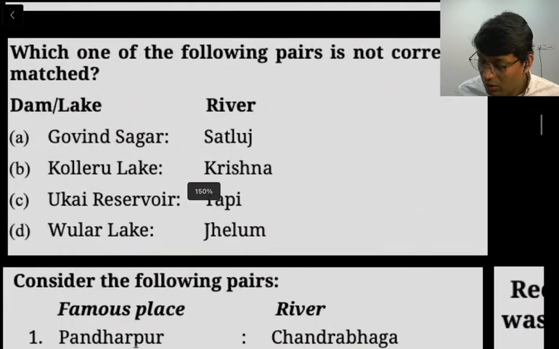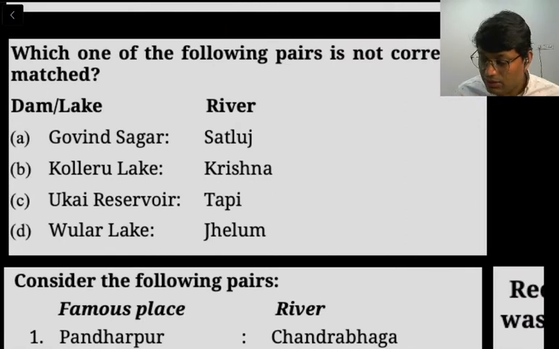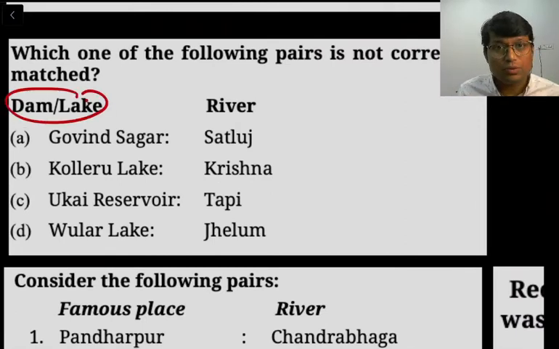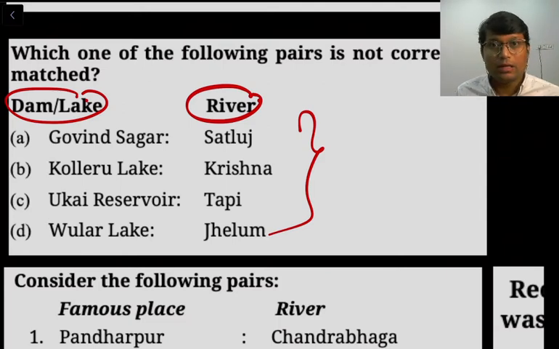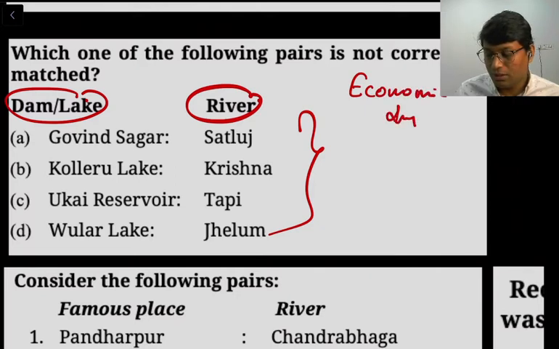Now there is this very simple question, dams on one side, rivers on the other side. These are very easy types of questions. So this also forms one more type of question. We will categorize it as economic importance and river. So these are dams given on one side.